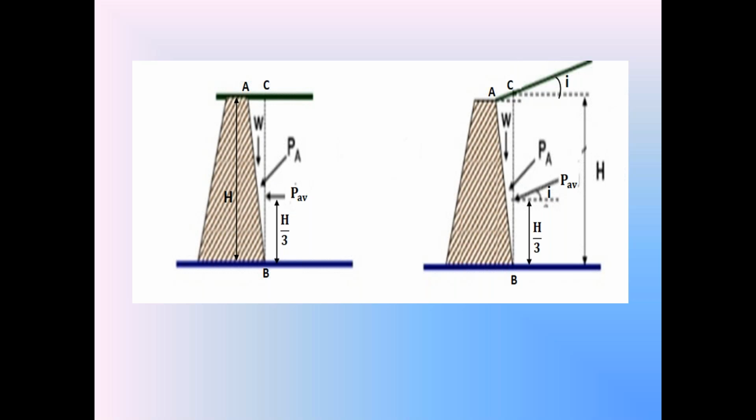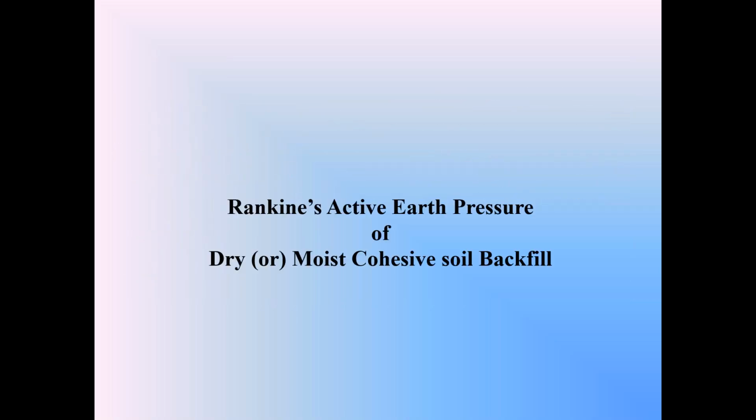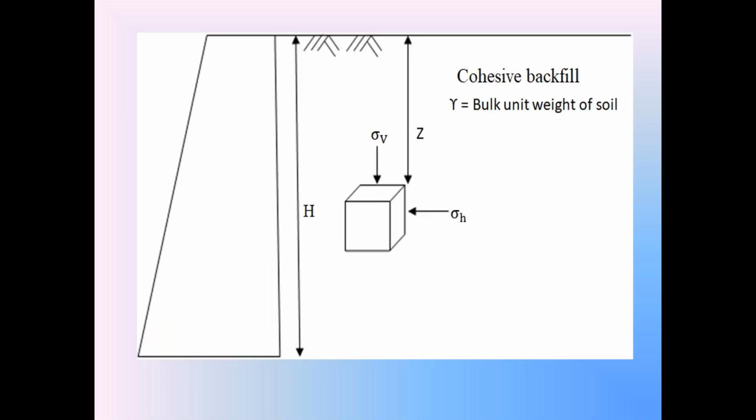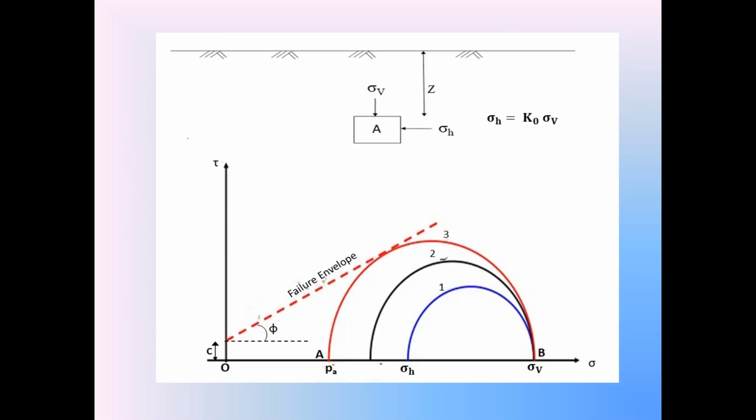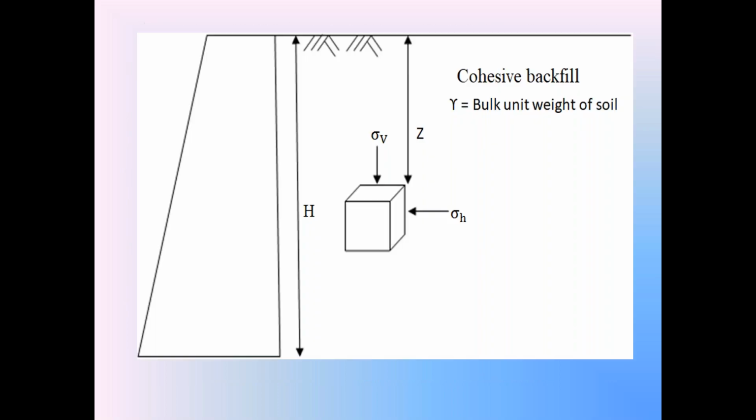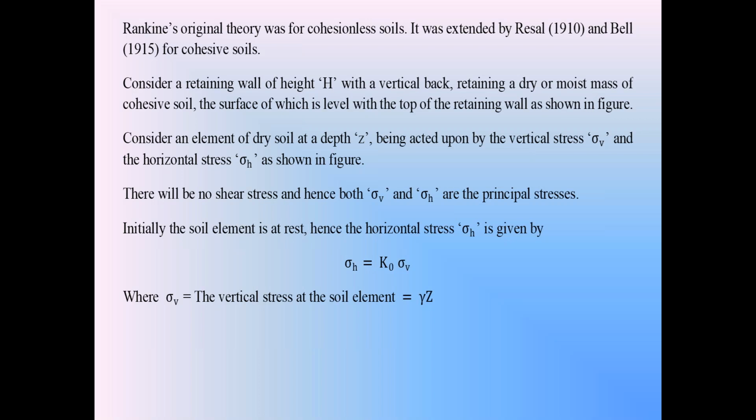Whereas, in the year 1915, two researchers, Russell and Bell, updated Rankine's active earth pressure theory so that it is also applicable to cohesive soils.